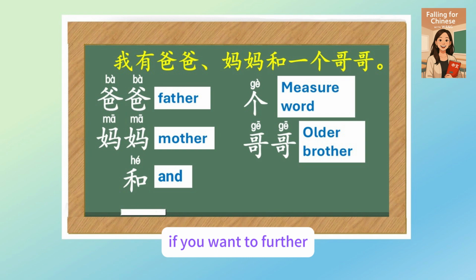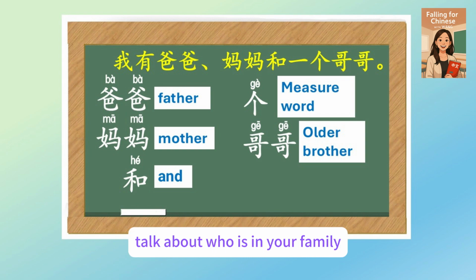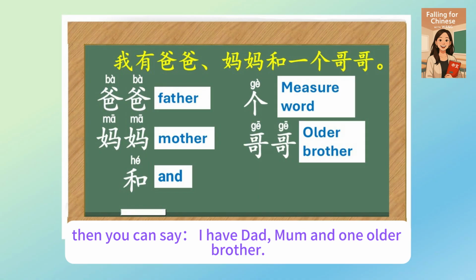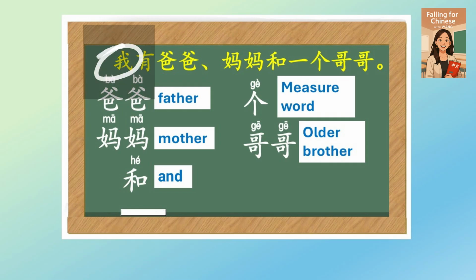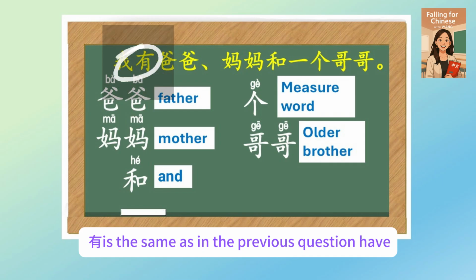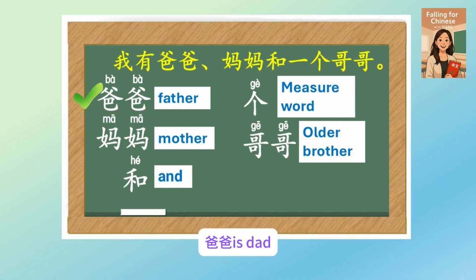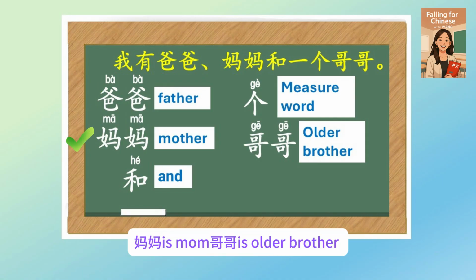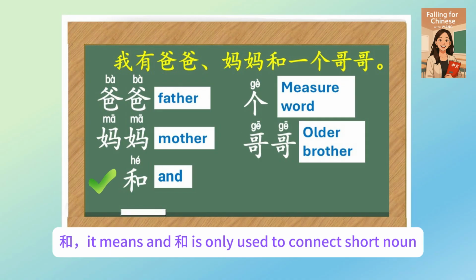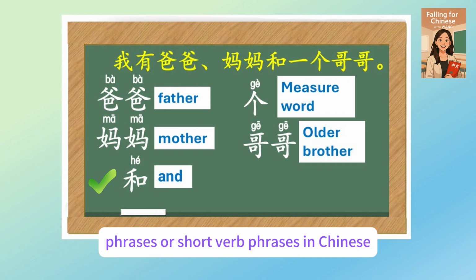If you want to further talk about who is in your family, then you can say 我有爸爸、妈妈和一个哥哥. 我 means I or me. 有 is the same as in the previous question. Have. 爸爸 is dad. 妈妈 is mom. 哥哥 is older brother. 和 means and. 和 is only used to connect short noun phrases or short verb phrases in Chinese.